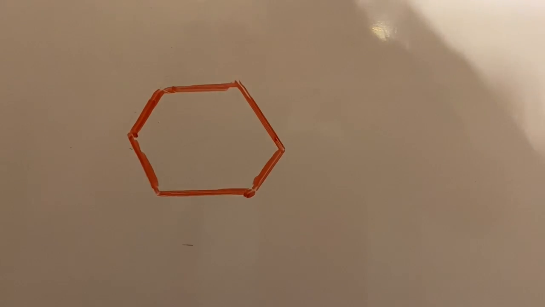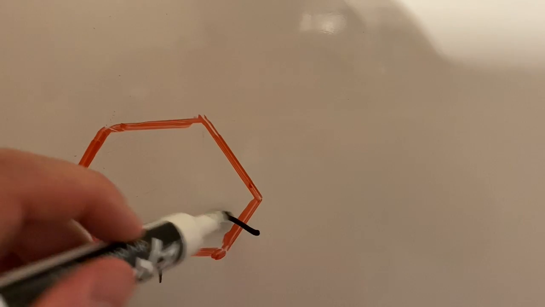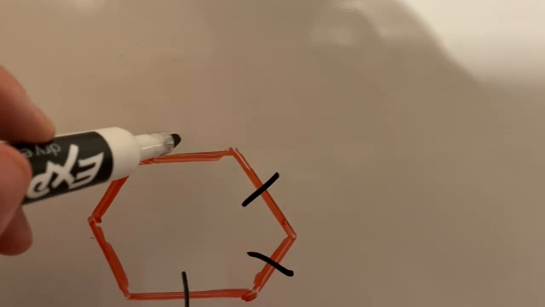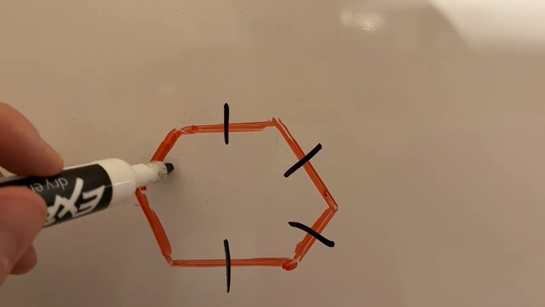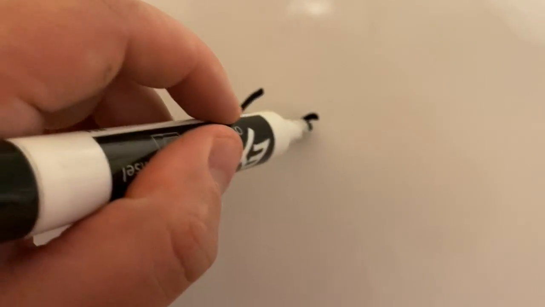I got another shape down here. Let's count up these sides and corners. So we got 1, 2, 3, 4, 5, 6. That's got 6 sides.